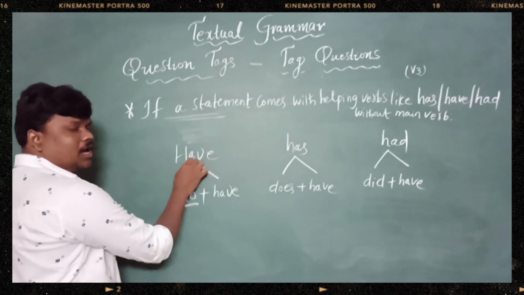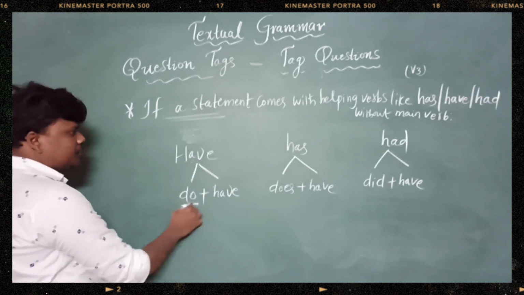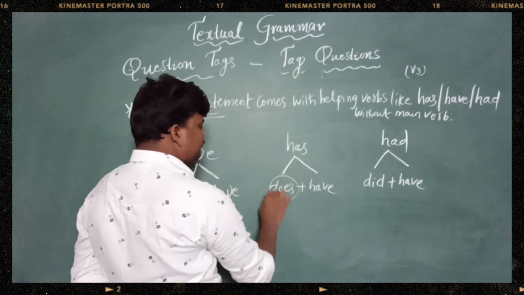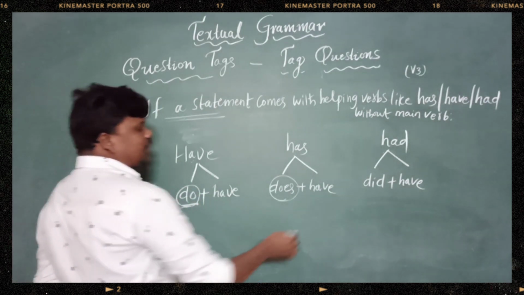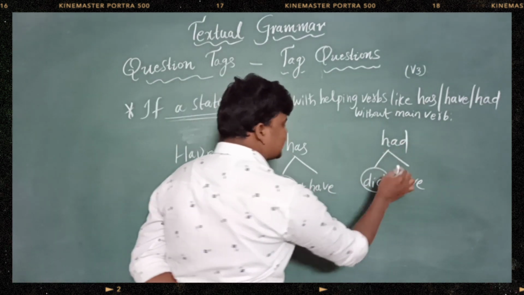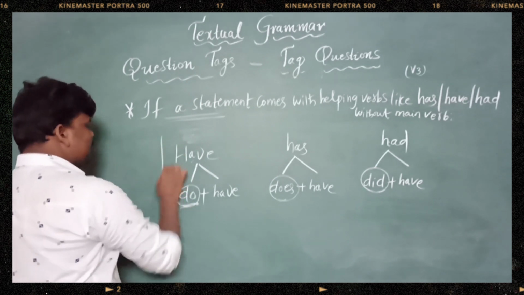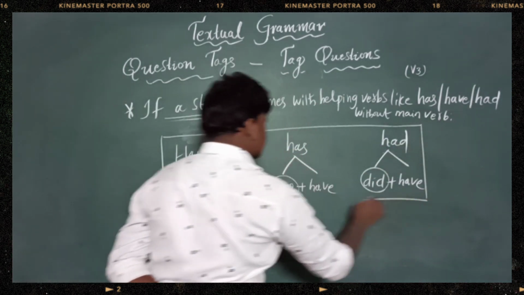If have came alone, we need to take the help of do. If has came alone, we need to take the help of does. If had came, we need to take the help of did, right? Remember these three, which is very important.